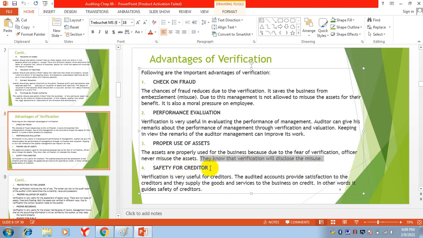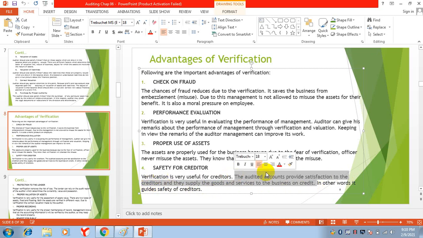Safety for creditors. Verification is very useful for creditors. Creditors are those people from whom we are purchasing the raw material, or from whom we are purchasing goods on credit. The audited accounts provide satisfaction to the creditor, and they supply goods and services to the business on credit.